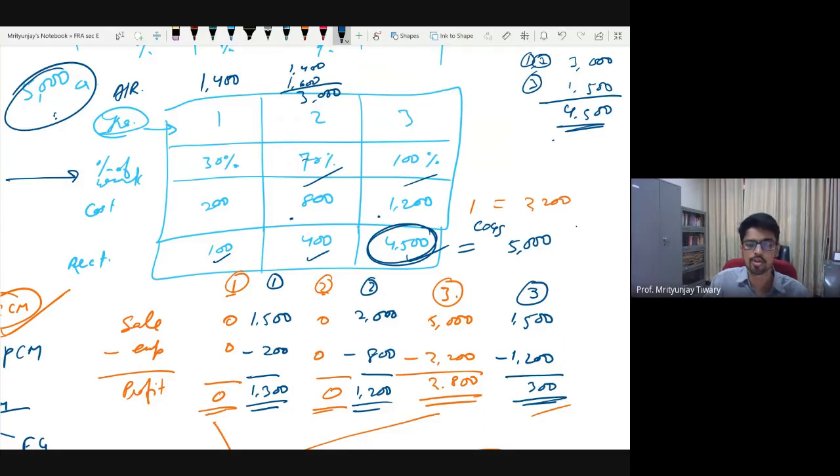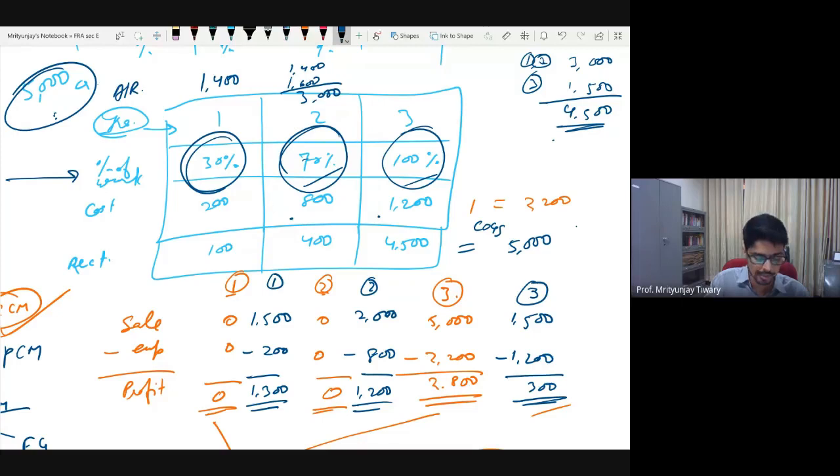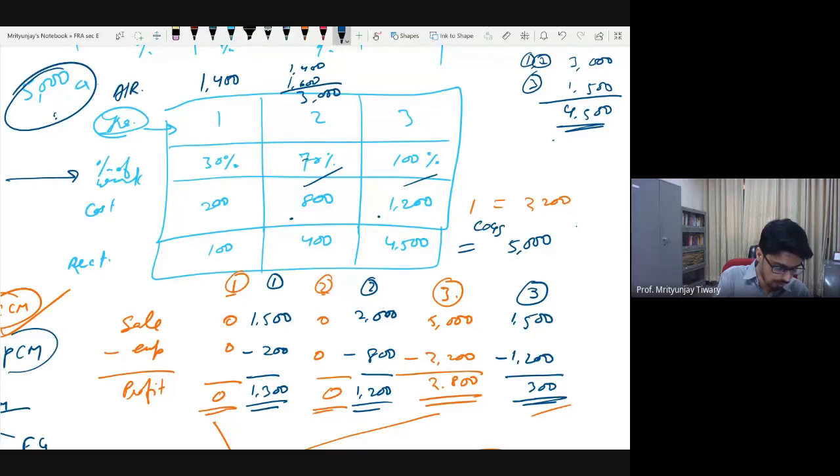So client does not know what method you are following. They don't even need to bother. Okay, let's say this is what client did. Now, when we started doing accounting, we found out that 30% of the work got completed in first year, 40% additional happened in second year, and remaining 30% got completed in third year. So we went ahead and adopted a method called percentage of completion and recognized the revenue in that proportion. Now the problem here is that in the ratio in which we are recognizing the revenue, we are not getting our money in the same ratio.